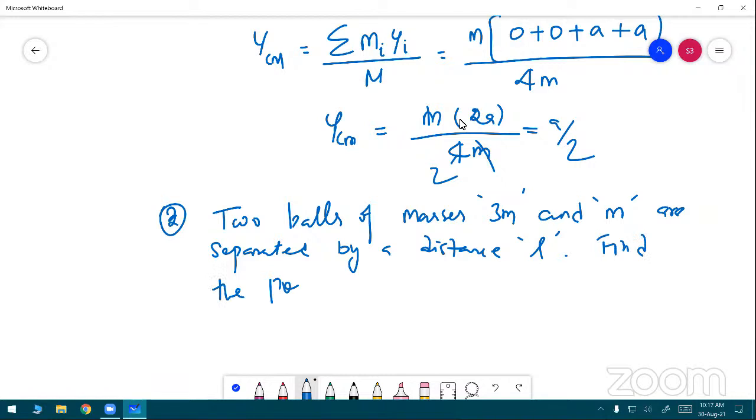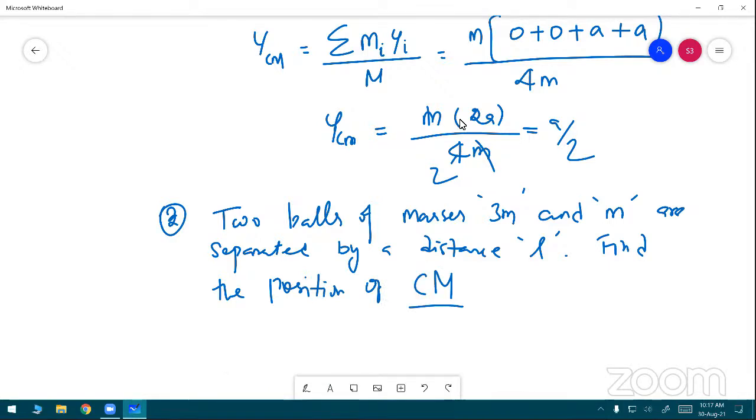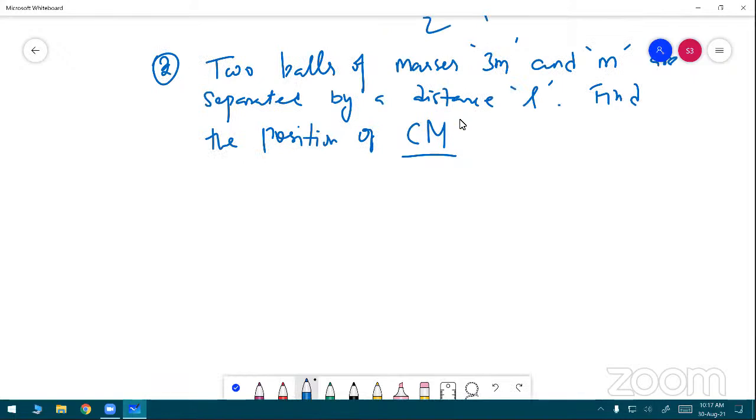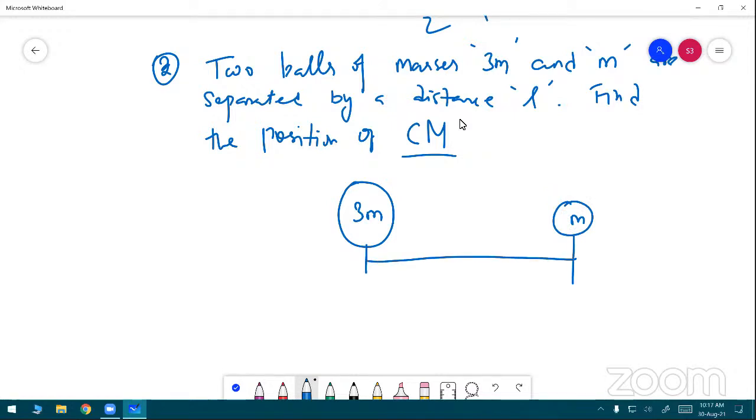Just I want to draw the diagram. See this. What is the mass? One is 3m, another one is m. Separated by a distance L. What is the question? Find the position of center of mass.